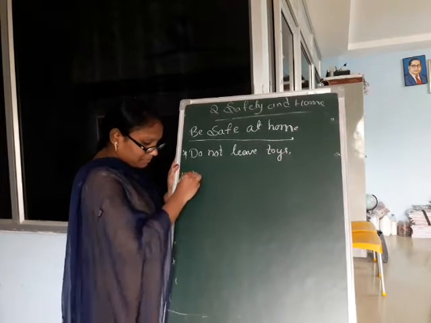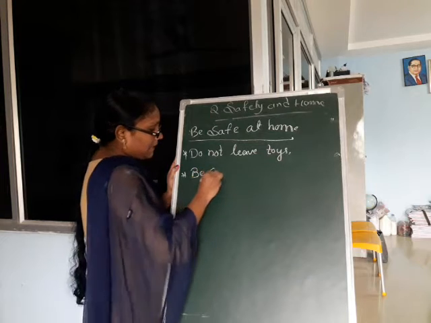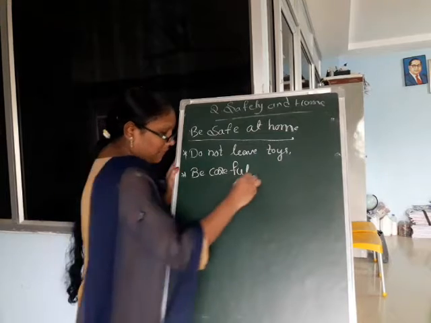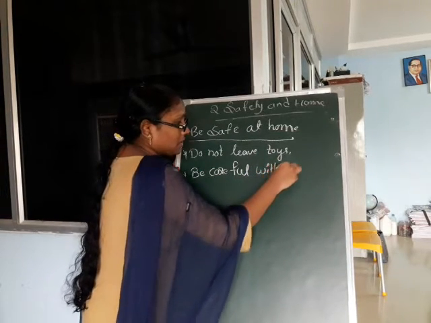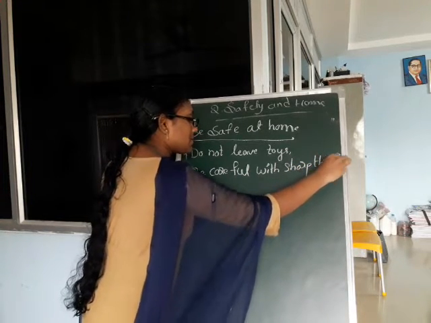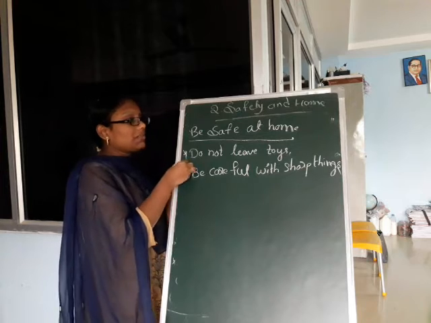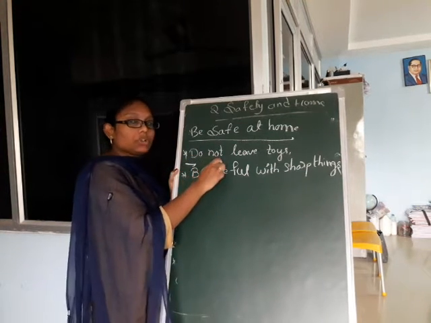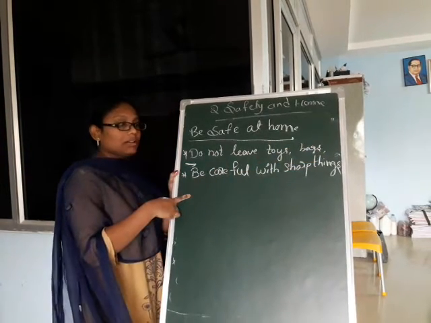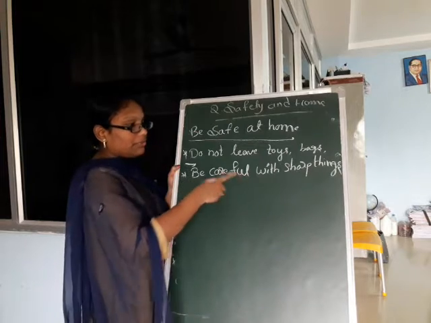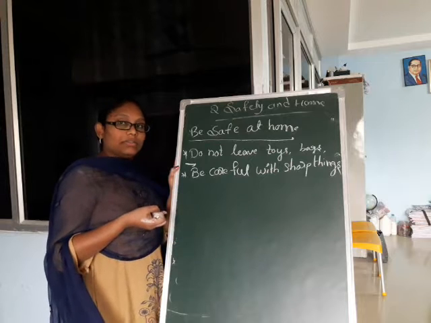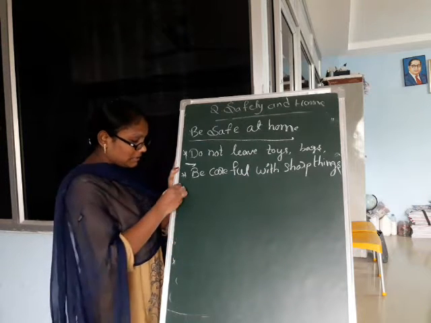Next point. Be careful with sharp things. What is the first point of being safe at home? Do not leave your toys, bags, shoes or pencils on the floor. Next, be careful with sharp things, such as knives, blades and scissors.